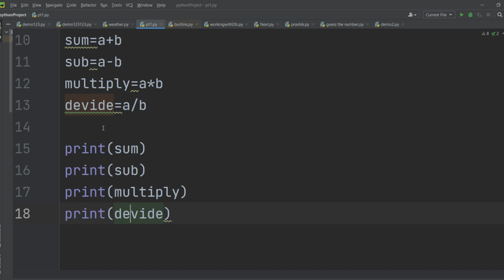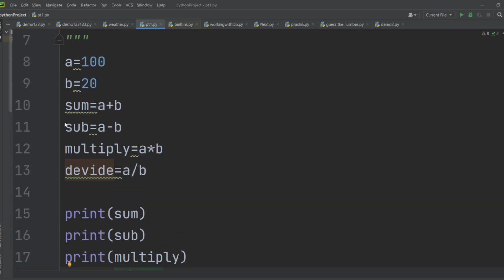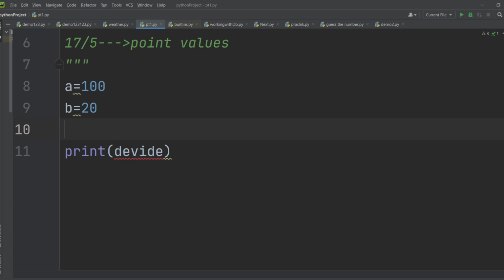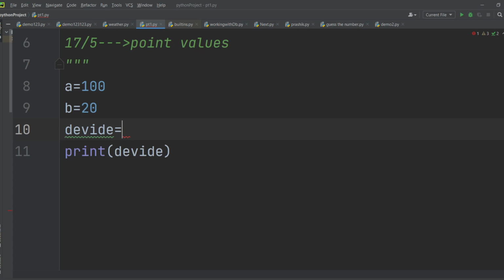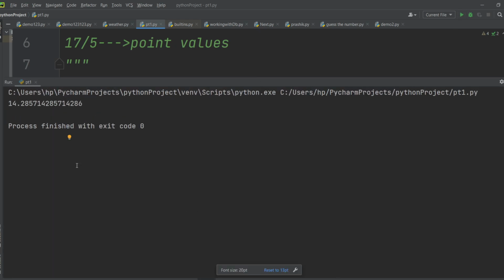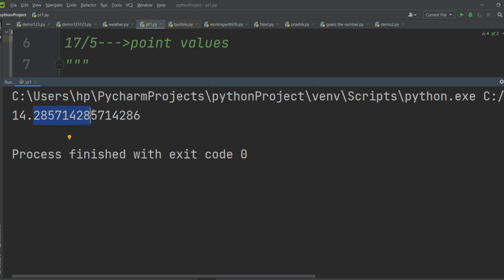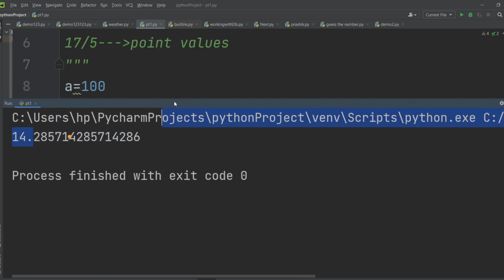So when I remove these lines just to keep it simple, and I calculate divide, I will write divide is equal to a slash, let's take an odd number, so a slash 7. It will give me some float value. So this is the float value you're getting, 14.2857.